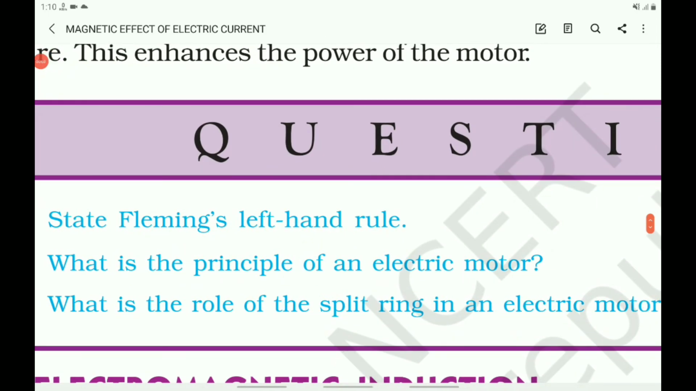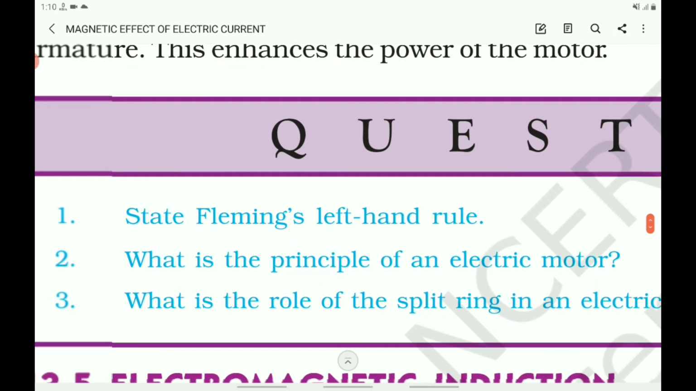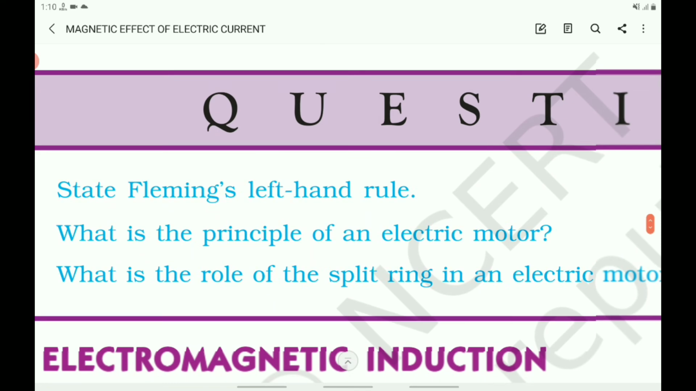Now let us write the answers to the in-text questions. Here there are 3 questions. First question: state Fleming's left-hand rule. Second: what is the principle of an electric motor? Third: what is the role of the split ring in an electric motor?